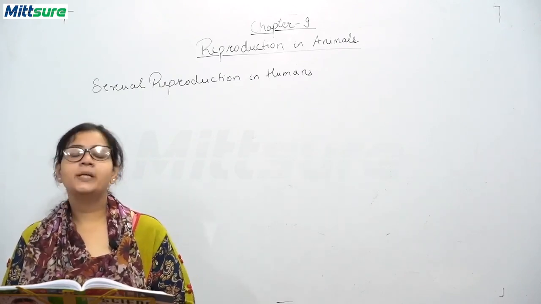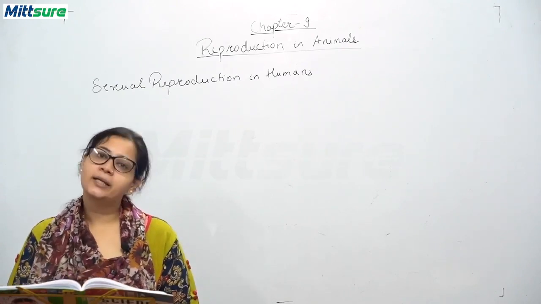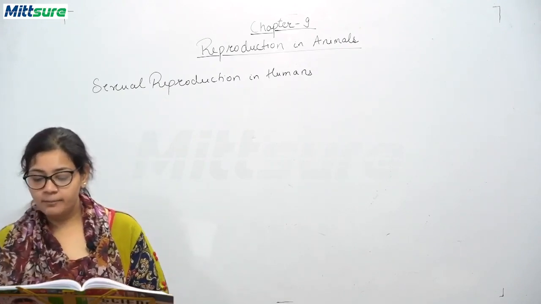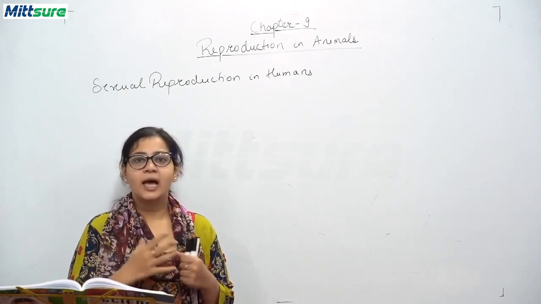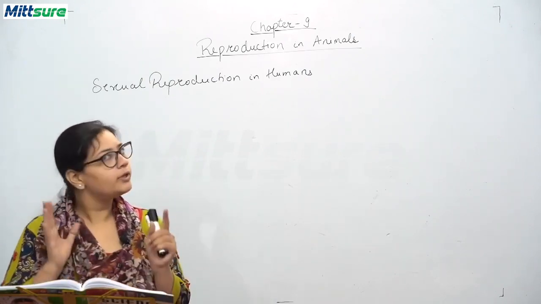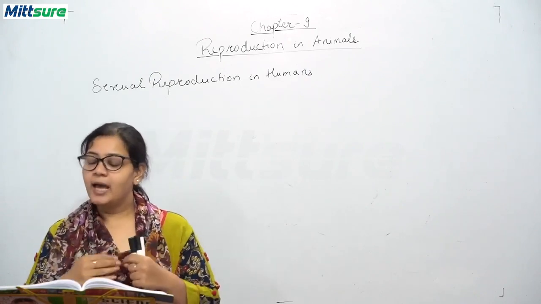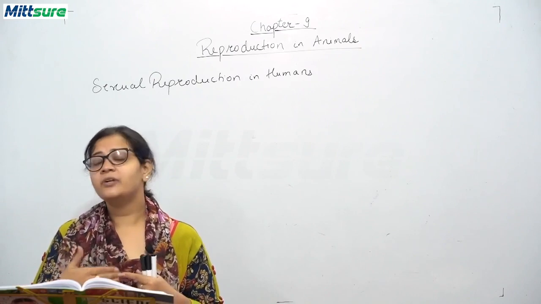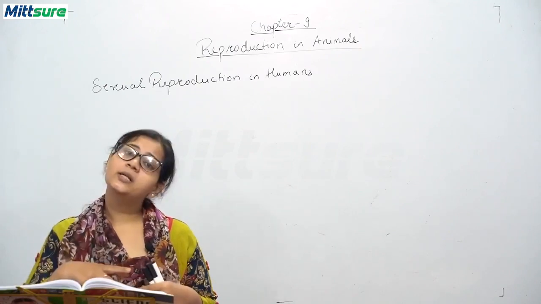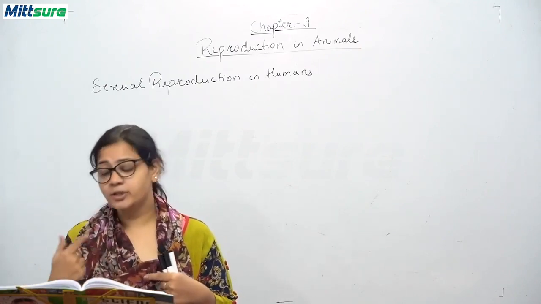Okay. Now we'll be talking about fertilization in humans. What happens when the fusion of the egg or ovum and sperm takes place? This is called fertilization, as you know. And in humans, it is an internal fertilization. So where does internal fertilization take place? In the oviducts, or you can also call them fallopian tubes.